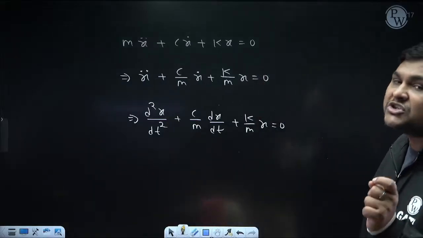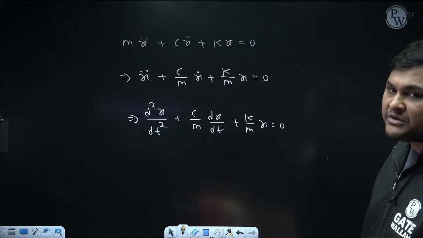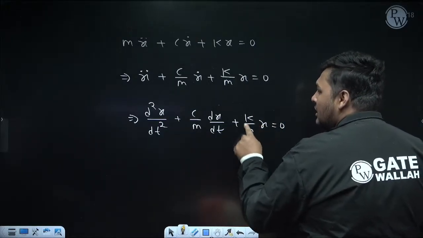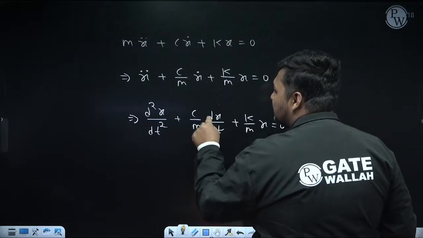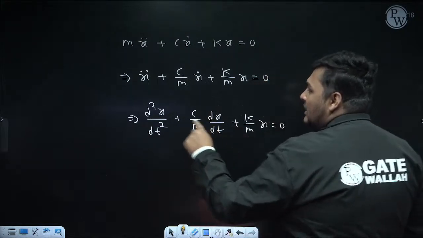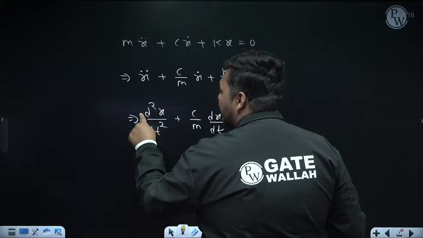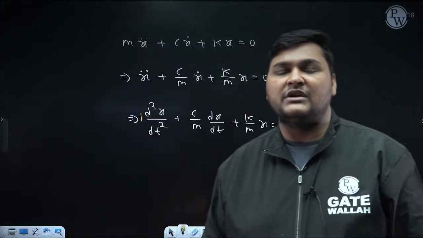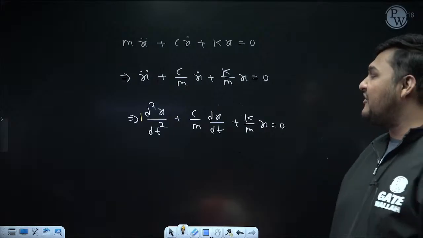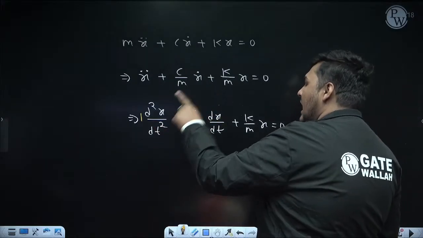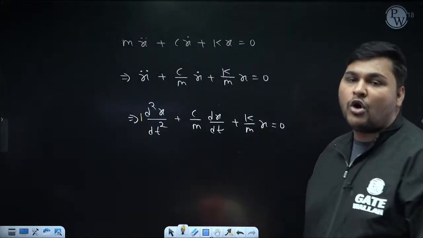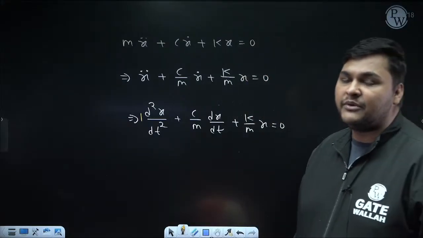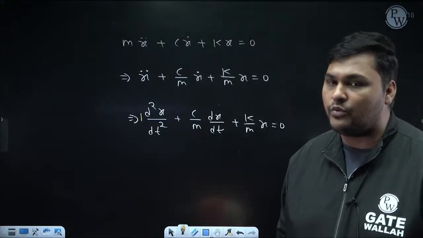Now, with constant coefficient means, if you see the coefficient of the dependent variable, it is constant. The coefficient of this differential coefficient is also a constant. The coefficient of this differential coefficient is 1, which is also a constant. So if in a linear differential equation the coefficients of the differential coefficients and the dependent variable are constant, then that linear differential equation is known as a linear differential equation with constant coefficient.